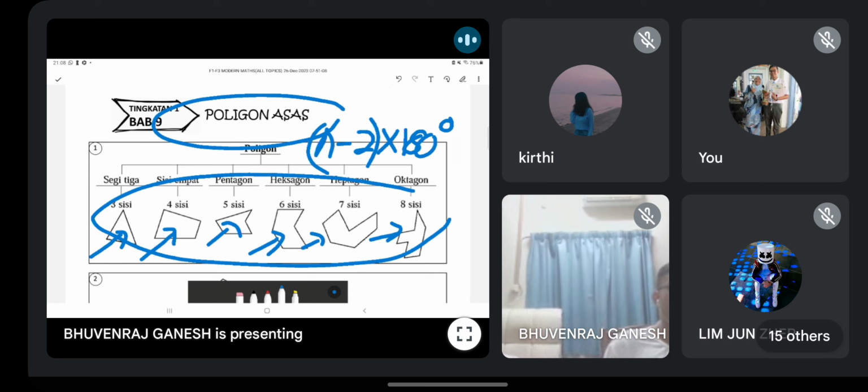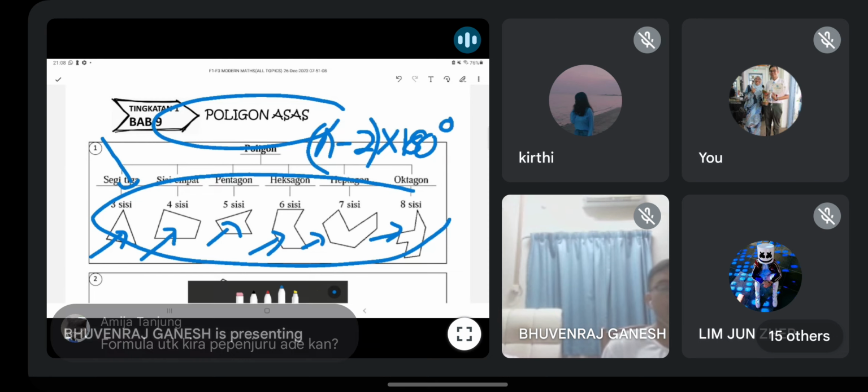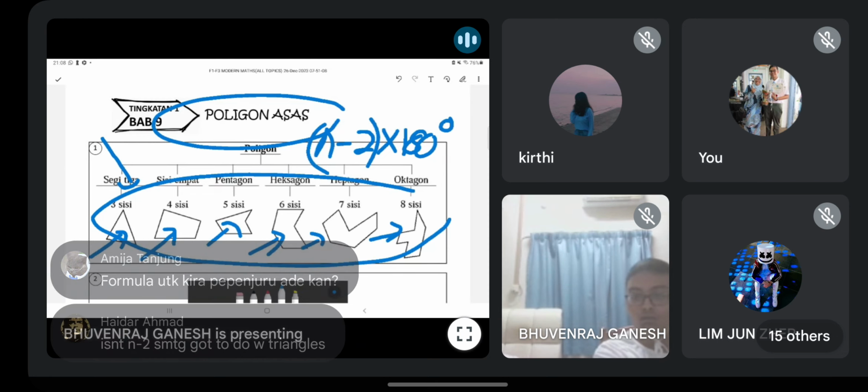Alright, so now let's say, does anyone know all of these? What type of polygon do we call it? Apa nama semua polygon ni? Can anyone tell? Yes, irregular. Polygon tak sekata. Okay, all the side is different. Okay, semua sisi berbeza.